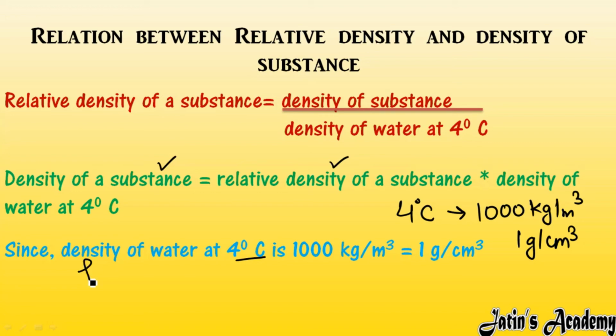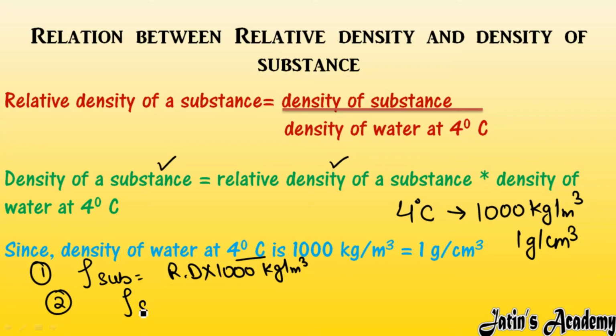Density of substance is equal to relative density multiplied by density of water at 4 degrees Celsius. In the first case I will put 1000 kilogram per meter cube, or you can write in the second way, density of the substance is equal to relative density multiplied by 1 gram per centimeter cube, because at 4 degrees Celsius density of water is either 1000 kilogram per meter cube or 1 gram per centimeter cube.